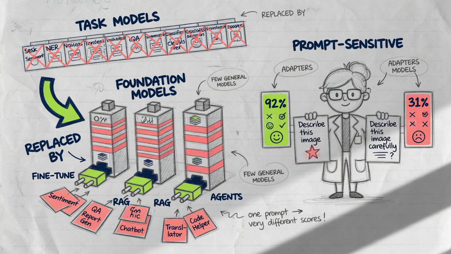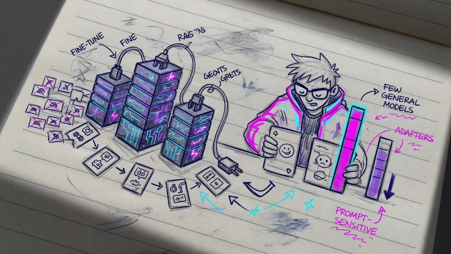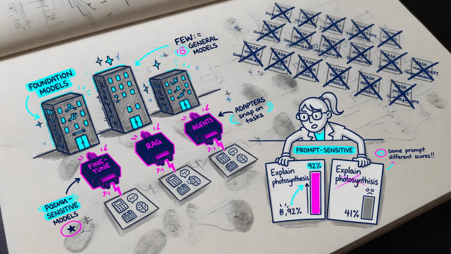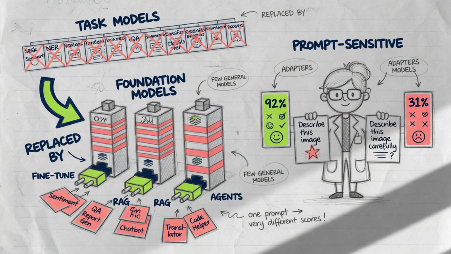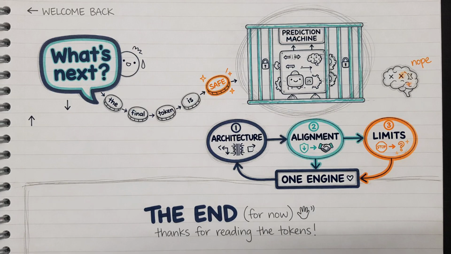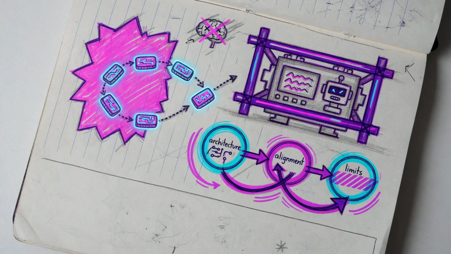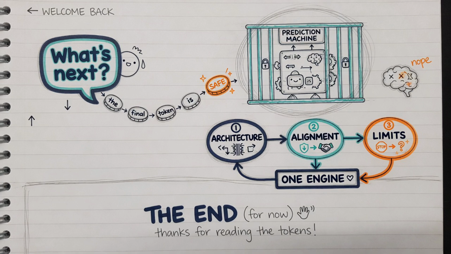Foundation models remade NLP. Instead of a separate specialist for every task, the field now leans on a few general models plus adapters, fine-tuning, retrieval, and agents. That concentrates compute, data, and evaluation. Scores also wobble with the prompt and the context. The same model can look strong or weak depending on how you ask. A large language model interpolates patterns in text. Hold the architecture, the alignment, and the limits together. It is a statistical engine with guardrails, not a mind.